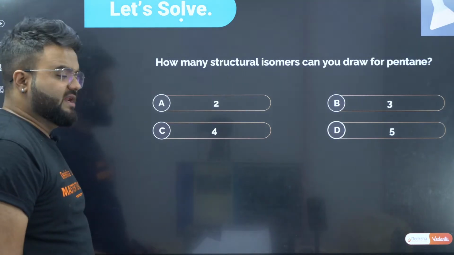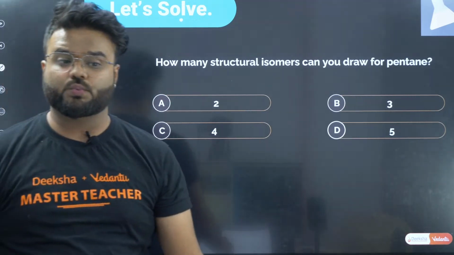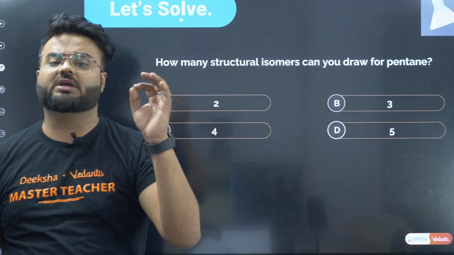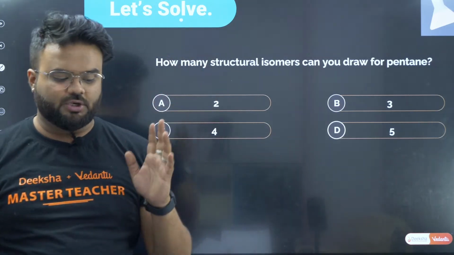Now, how many structural isomers can be drawn from pentane? Guys, very important. Here I'm going to give you a fantastic tip. Please keep it in your mind.